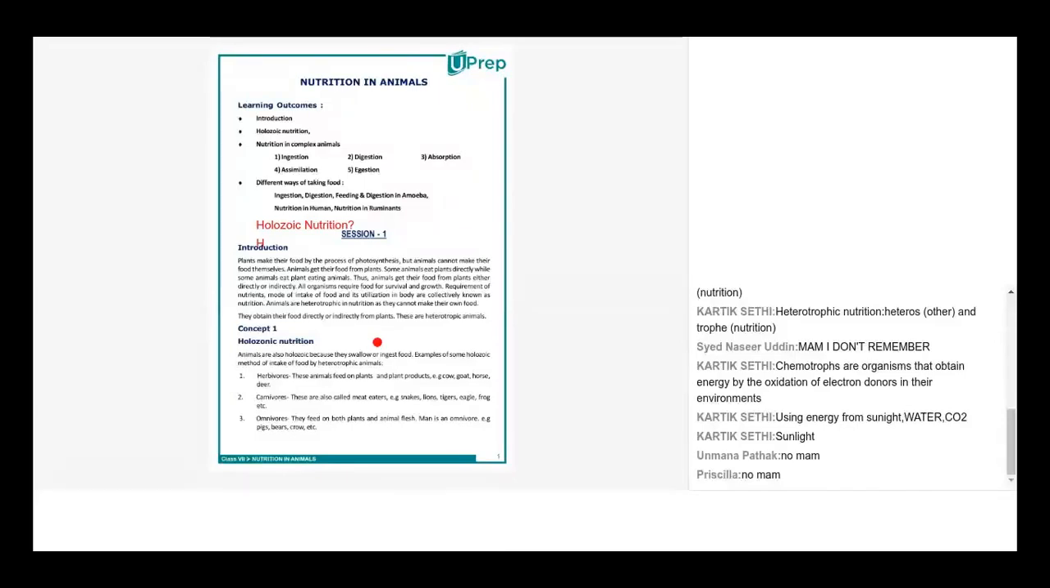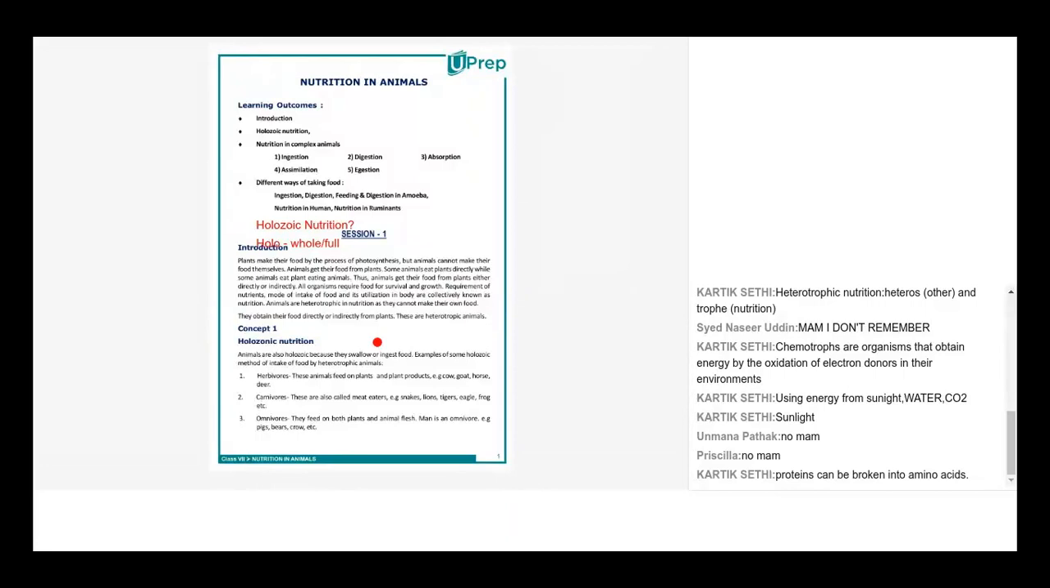Excellent, very good. So the word holo, if you break it up, holo means whole, full, complete. And what is the meaning of zoic? Zoic means related to animals. So basically, holozoic nutrition is only related to animals. Plants will not have and will never have the holozoic form of nutrition.